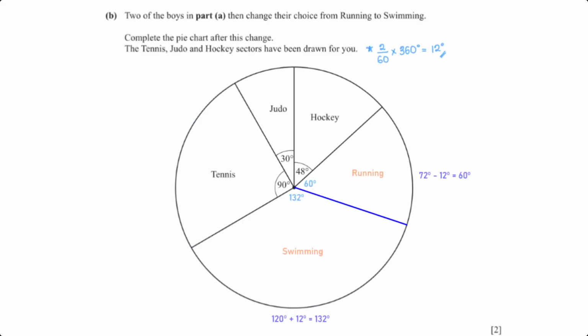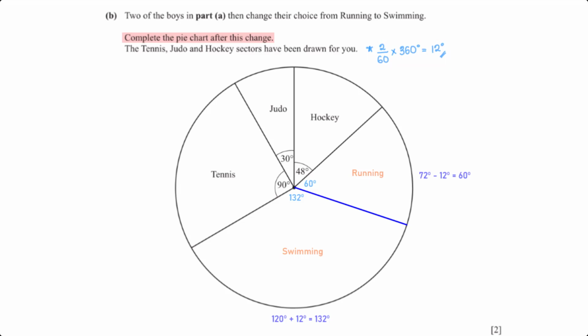2 of the boys in Part A then change their choice from running to swimming. Complete the pie charts after this change. The tennis, judo and hockey sectors have been drawn for you. To get the sector angle for the 2 boys, we divide 2 by the total number of boys, which is 60, and multiply by 360 degrees. This gives us 12 degrees.